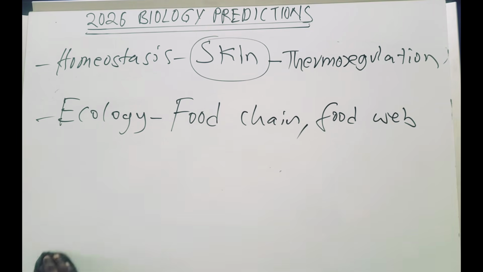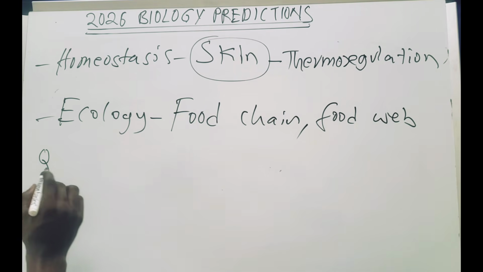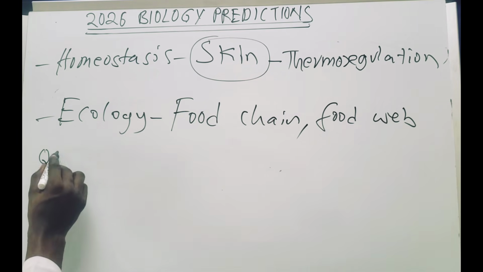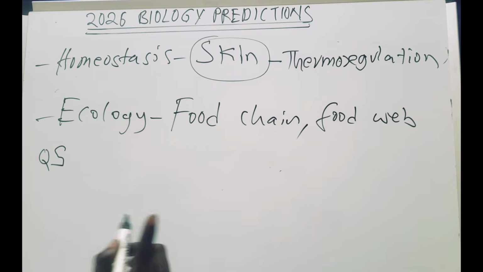Then the last topic that I need you to consider is what? Is genetics. This is going to come on question number 5. You like it or not? I'm telling you, this question is going to come on number 5. Go and look at all the past papers. Question 5 of what? Of section A, biology paper 2. You will find what? Genetics.